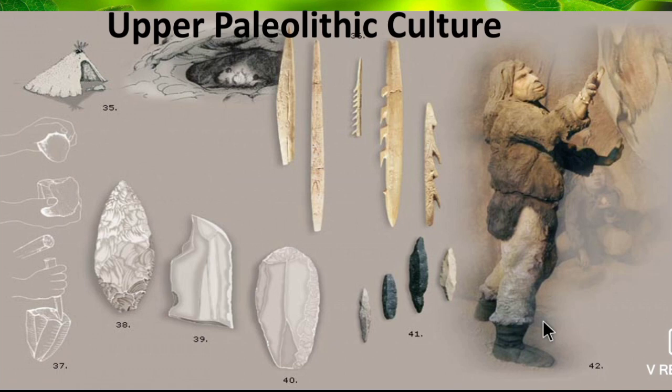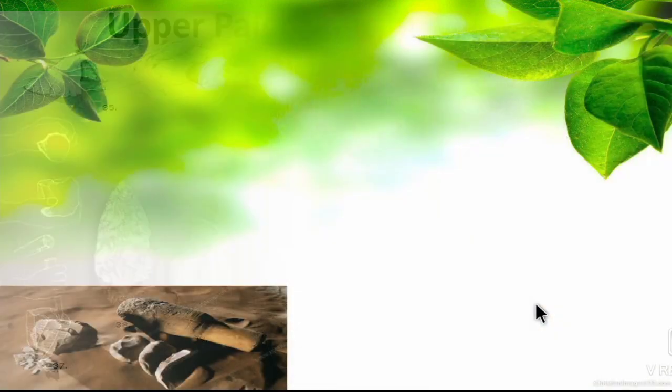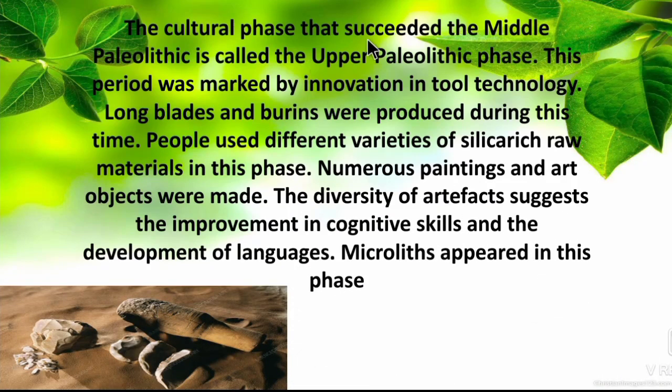Next we can see the Upper Paleolithic. They would have developed from the Middle to the Upper Paleolithic. The cultural phase that succeeded the Middle Paleolithic is called Upper Paleolithic. After the Middle, they developed much, and that age is called Upper Paleolithic. This period is marked by the innovation of tool technology. Long blades and burins were produced during this time. People used different varieties of silica-rich raw materials in this phase. Numerous paintings and art objects were found, and the diversity of artifacts suggests the improvement of cognitive skills and the development of languages. Microlithics appeared in this phase.